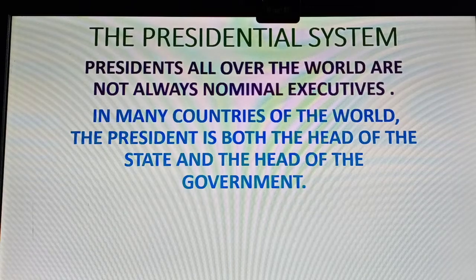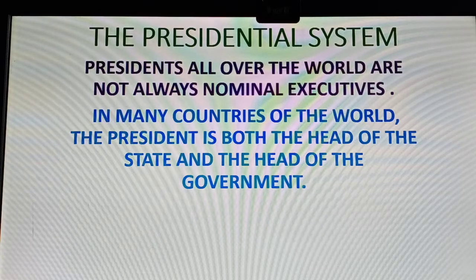The best example of the parliamentary system of government is Britain or Japan, we can say. Most other countries are having the presidential system of government. If you go to America, South Africa, most of the countries are following the presidential system of government. So he is the head of the state as well as the head of the government. That is the speciality of the presidential system of government. The president is the head of the state as well as the head of the government.